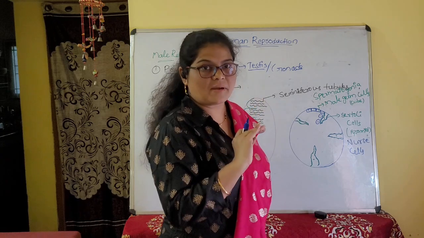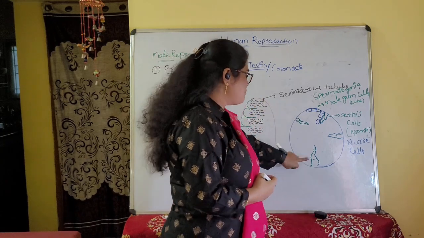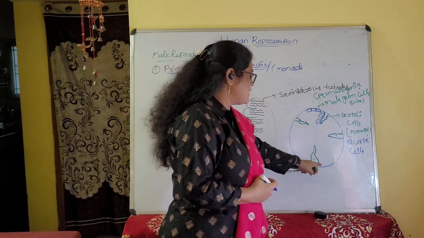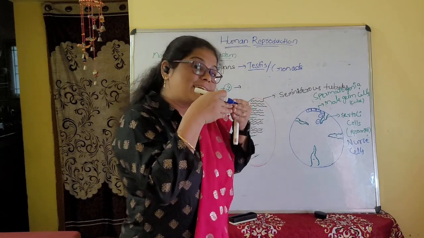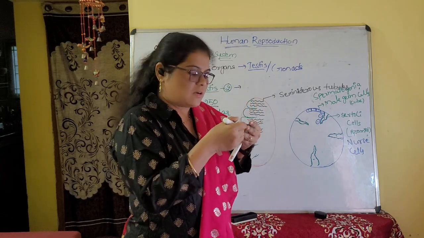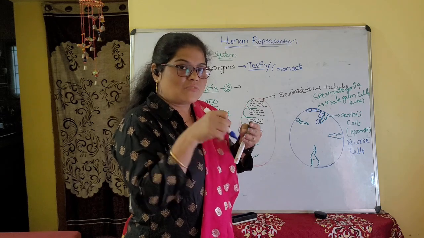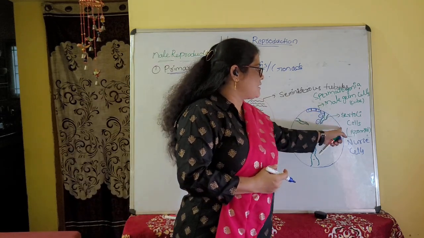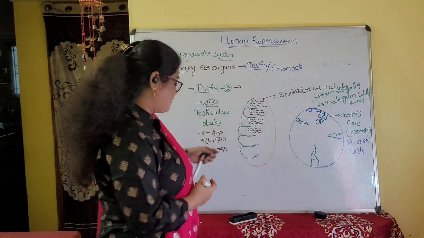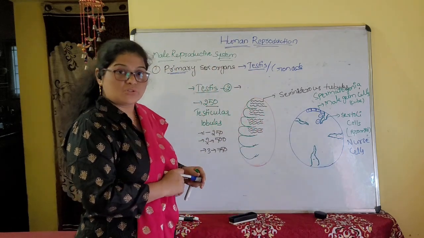Before that, the spermatids are all embedded in the plasma membrane here in the Sertoli cells. So that means they are attached to this one, and for that it is showing convolutions. So, male germ cells and Sertoli cells. Now we will discuss spermatogenesis.